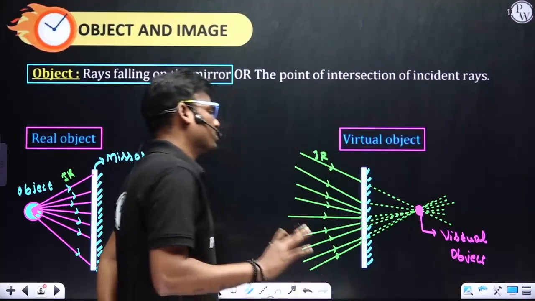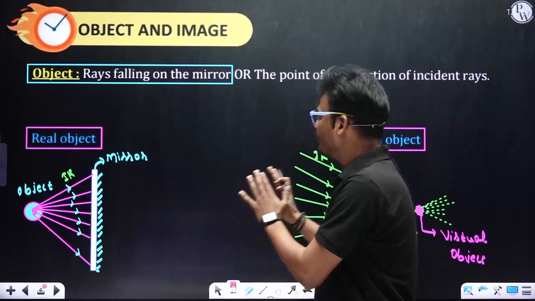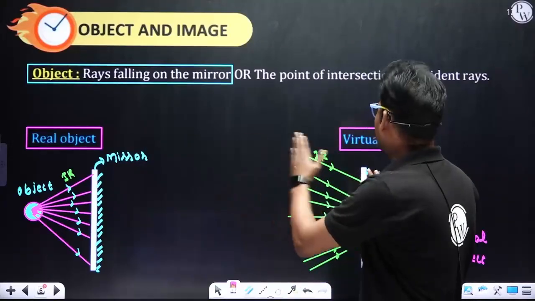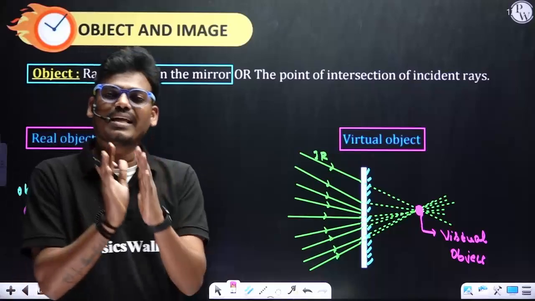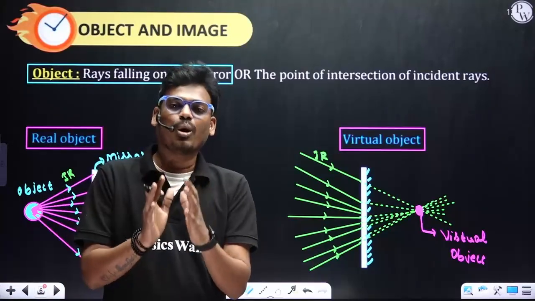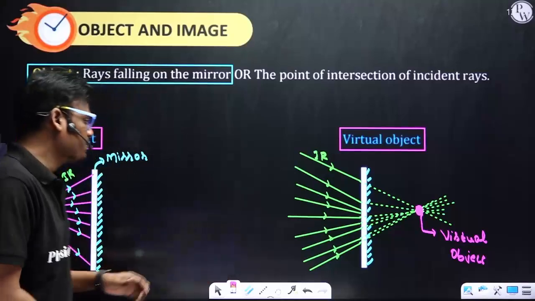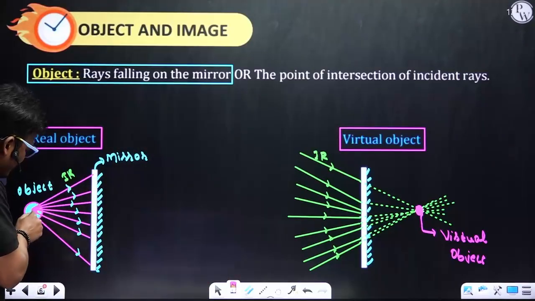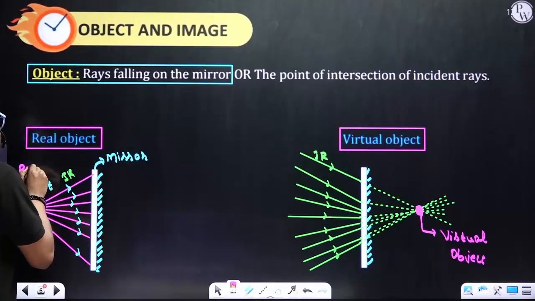Simple. After the explanation of real object and virtual object, in simple words: if all the incident rays are actually meeting, as in this particular case, at this point, we call it a real object.